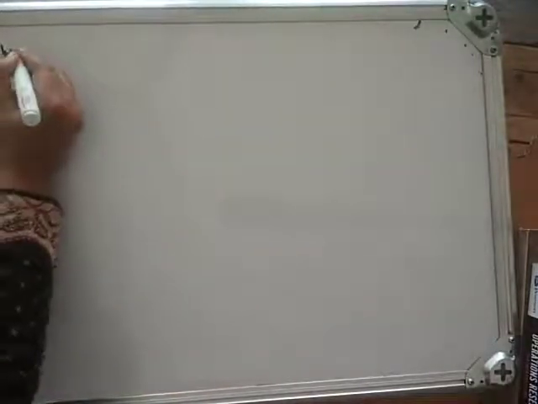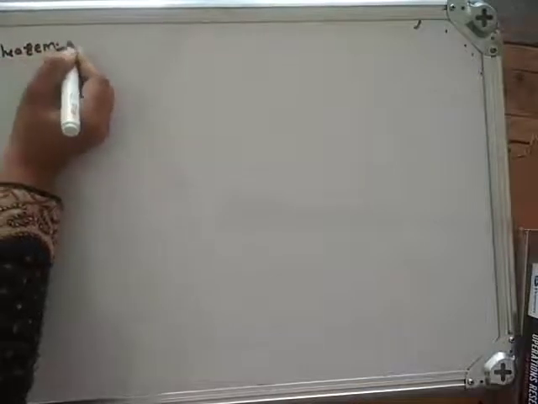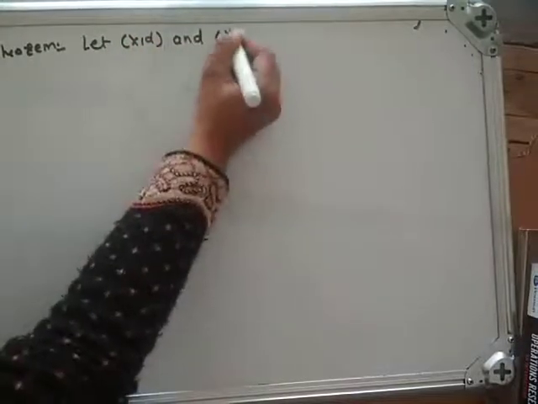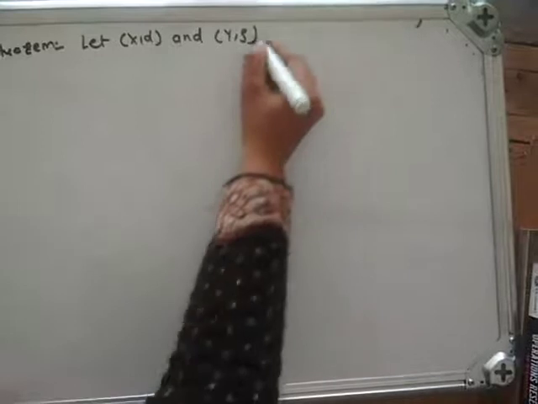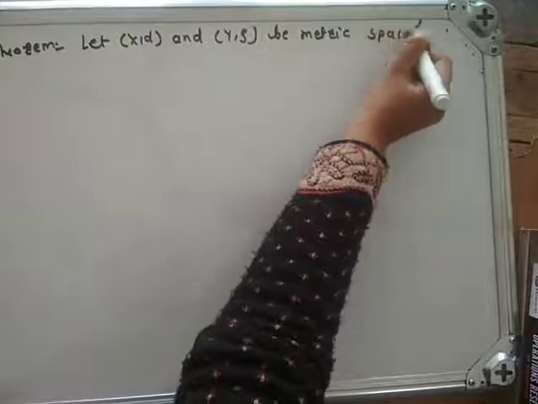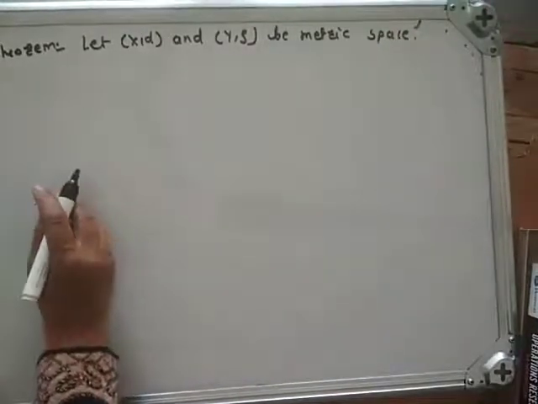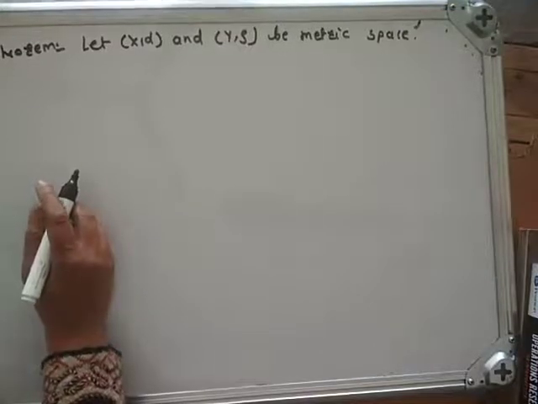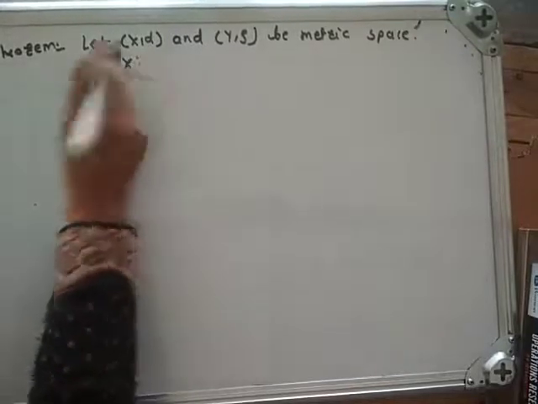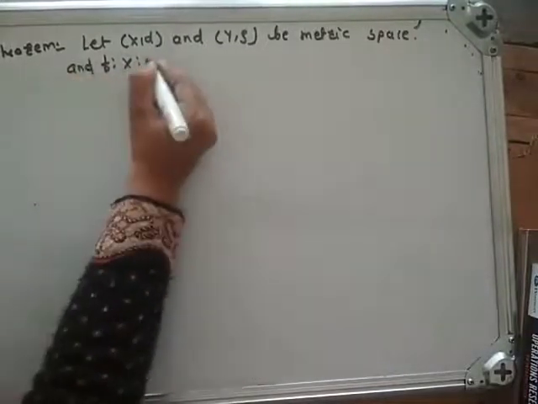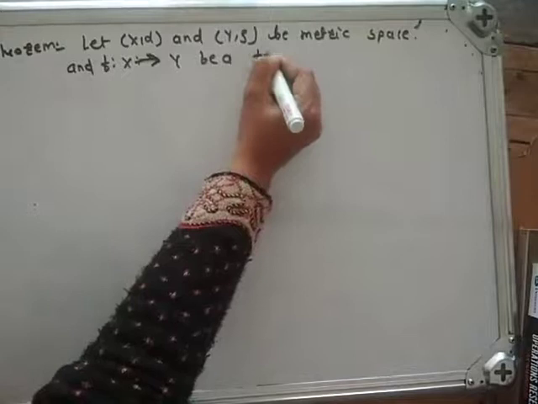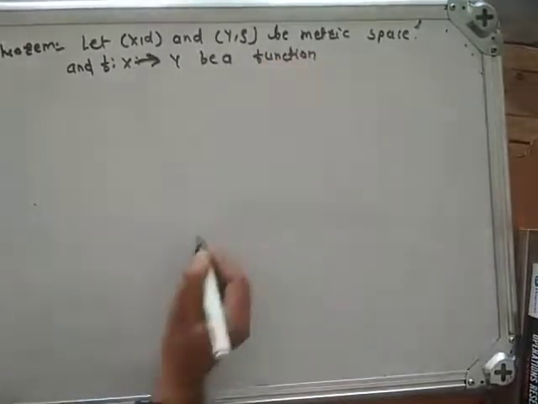Let us check one theorem. Let (X, d) and (Y, rho) be metric spaces and f from X to Y be a function.